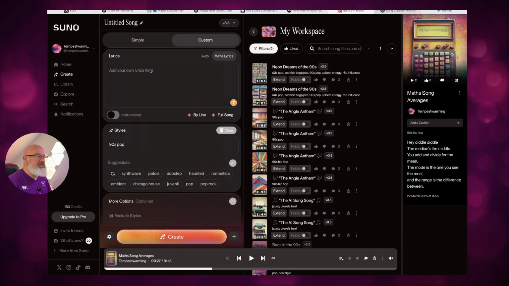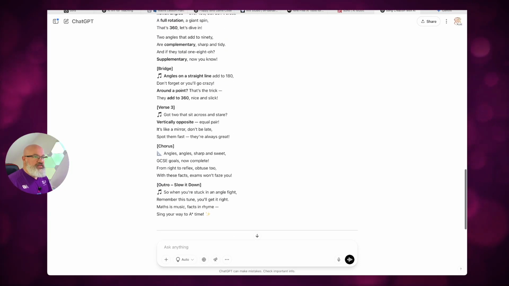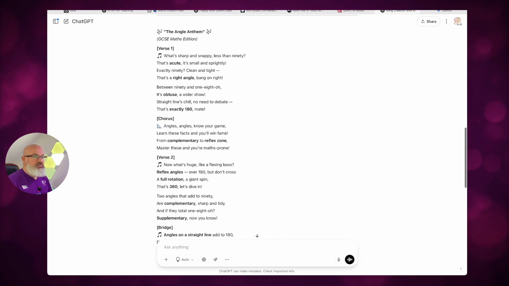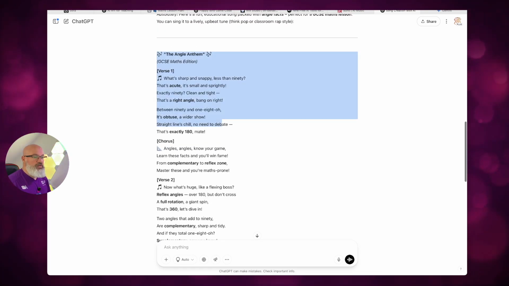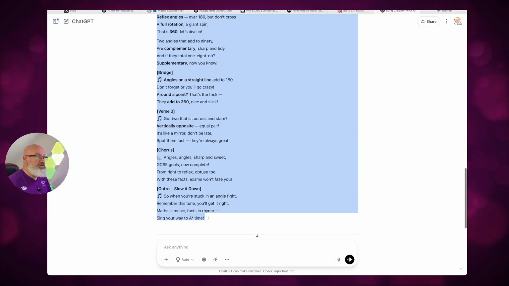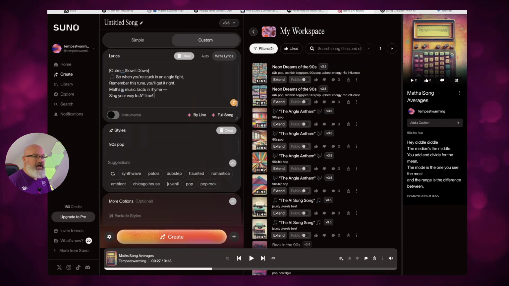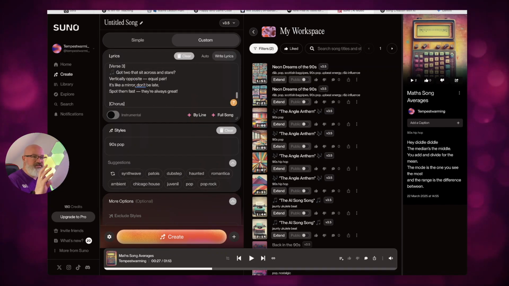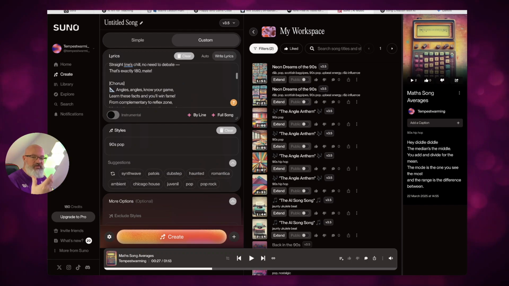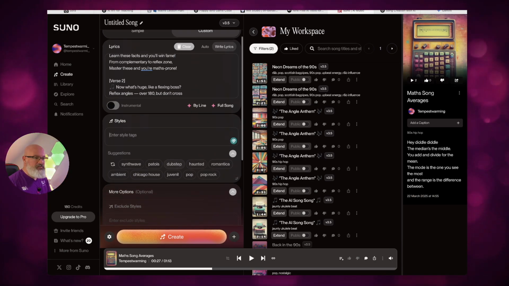So if we go back to that one again, let's do something like this one. So we're just going to choose, I'll just copy all of this in basically. So we'll select all of that down to here, copy, paste it into here. So we're going to add our own lyrics, and it does tend to take out the bit with the chorus that says the verses. I just tend to listen to those as a kind of prompt, which is quite useful. Let's get rid of the styles. You've got more freedom to choose the styles when you use custom at the bottom, which makes it a little bit more interesting. So let's